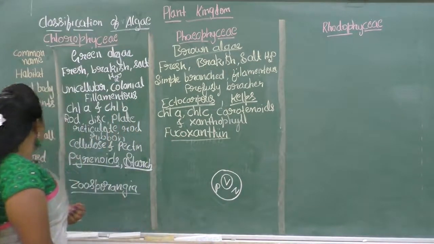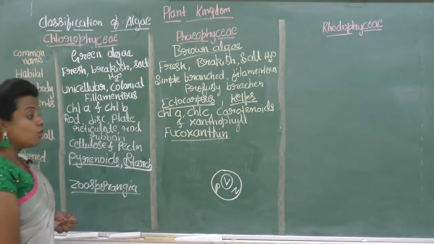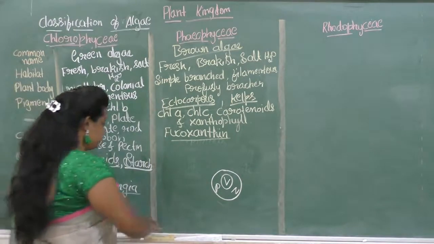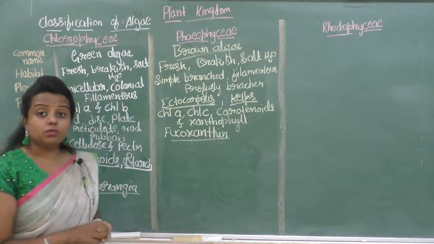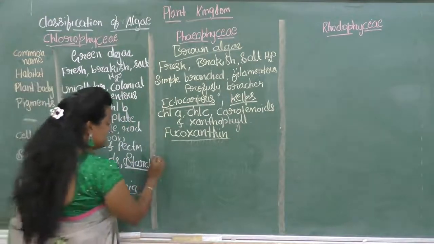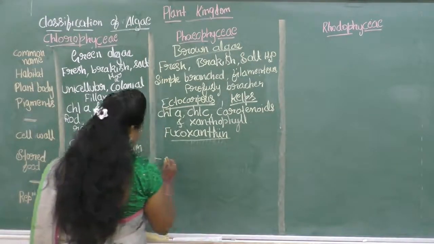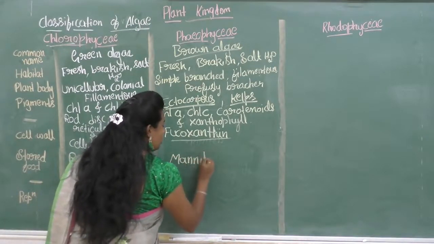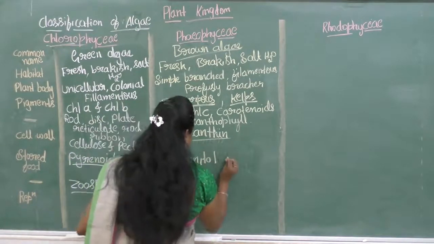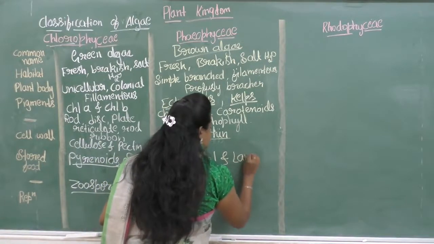Next is about the stored food material. In the Phaeophyceae the stored food material is mannitol and laminarin.